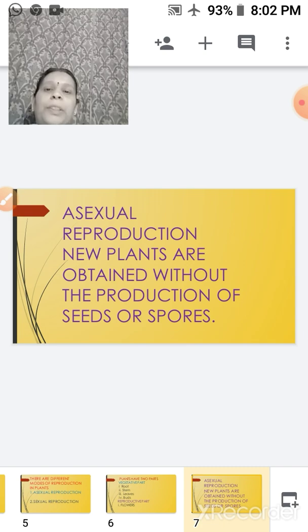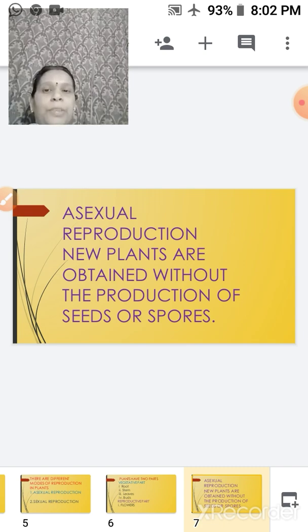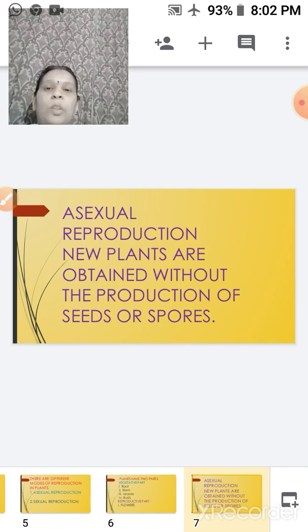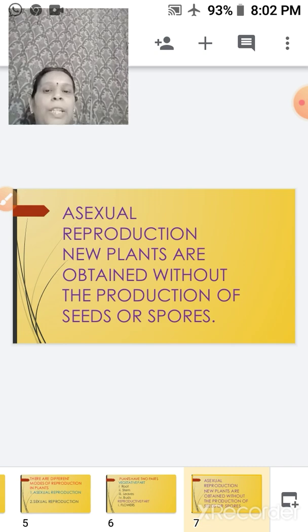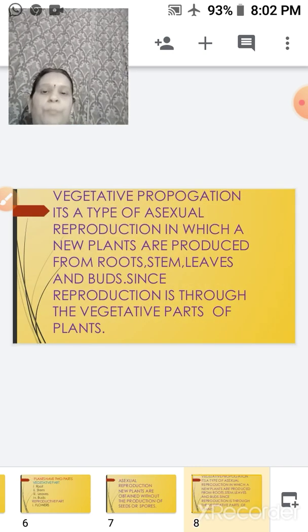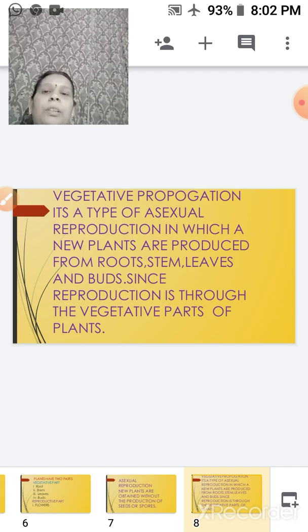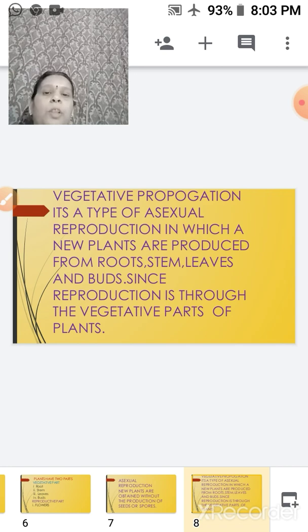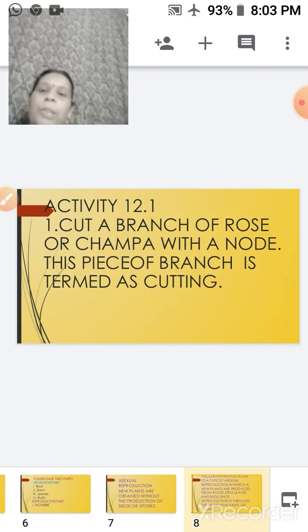Then we started with the distinction between the asexual and the sexual. So I will just talk about the asexual reproduction. In asexual reproduction, the new plants are obtained without the production of seeds or spores. Vegetative propagation is a type of asexual reproduction in which a new plant is produced from the roots, stem and the leaves. But in sexual reproduction, it is taking place through the reproductive part of the plant.